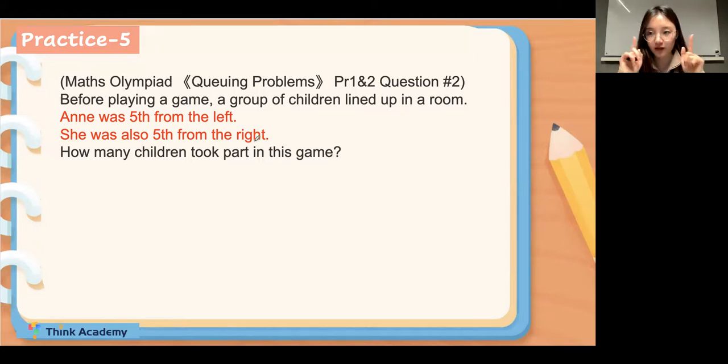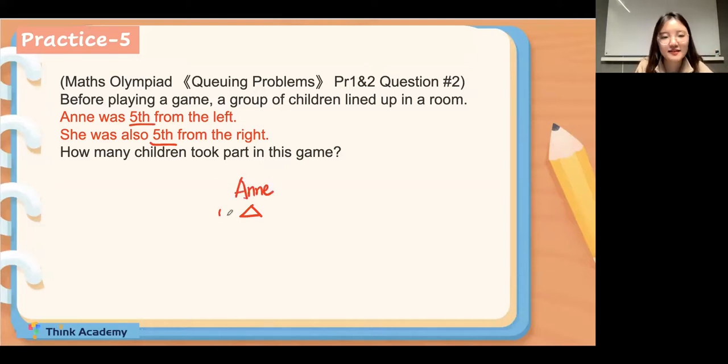Everyone, it's a word problem. So after reading, we need to find the key numbers. What are the key numbers, everyone? Yeah, 5, right? 5 and 5. The key numbers are 5 and 5. And let's see. We want to know how many children took part in this game. So firstly, draw the first step. Draw the main character, right? The main character is Annie.